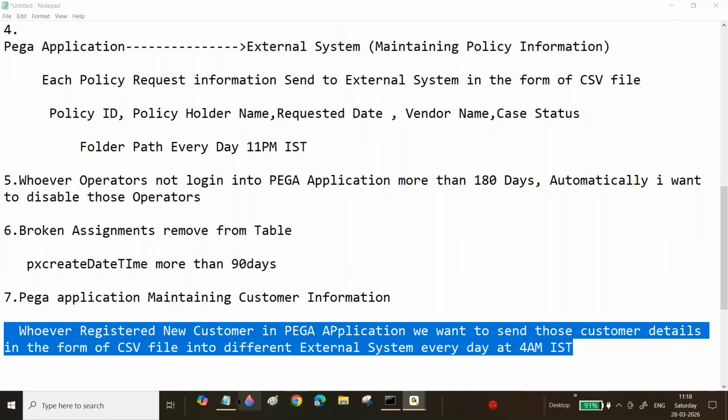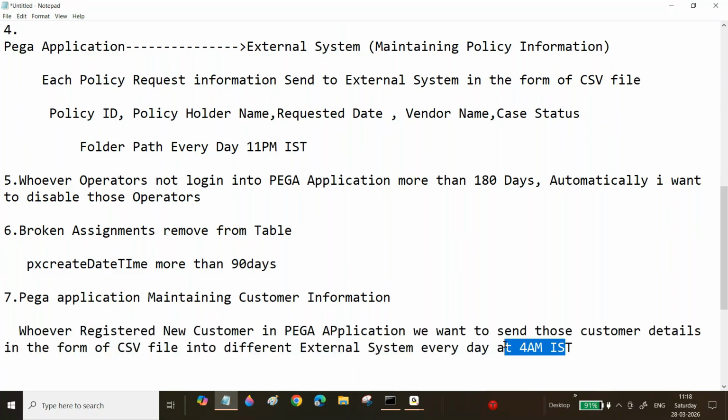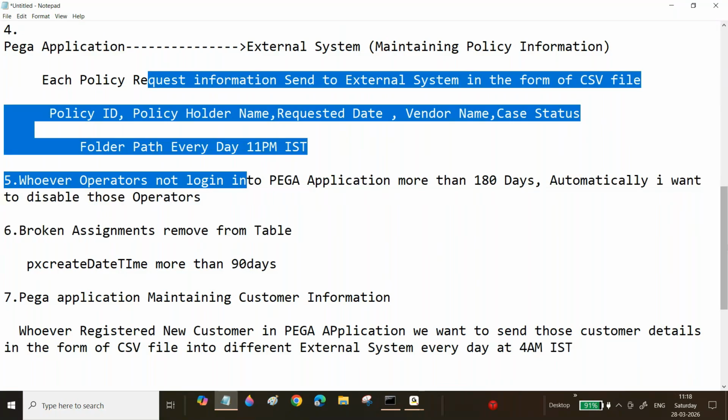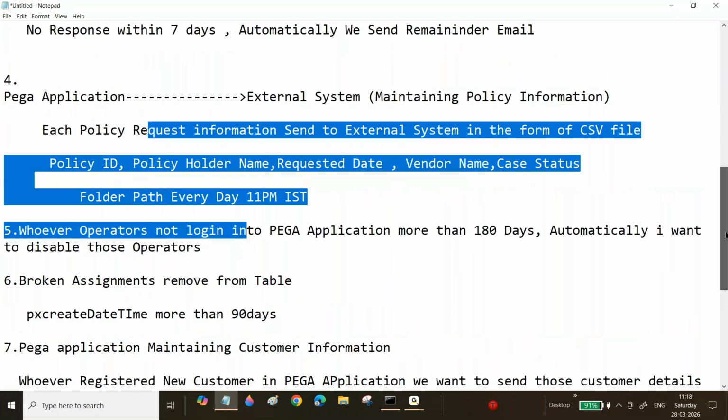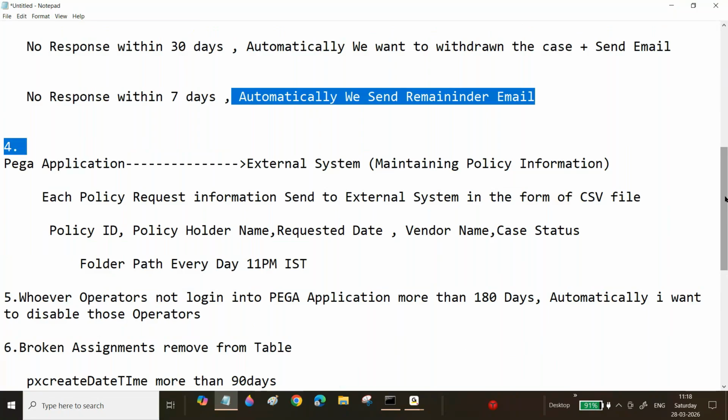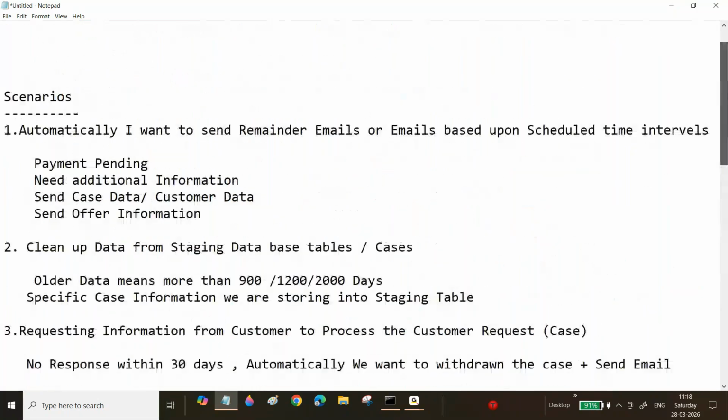But now, from the schedule point of view, now you can see here, 4 a.m. I want to send a CSV file. How can we do this one? Every day, the main thing is you want to run this activity at some specific schedule time.